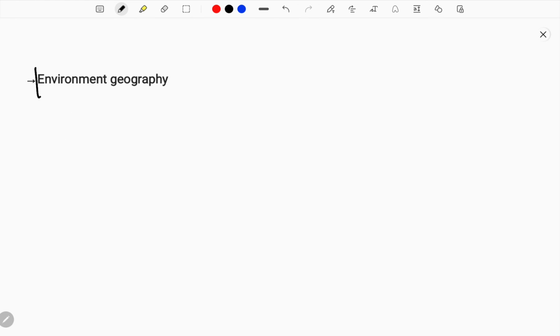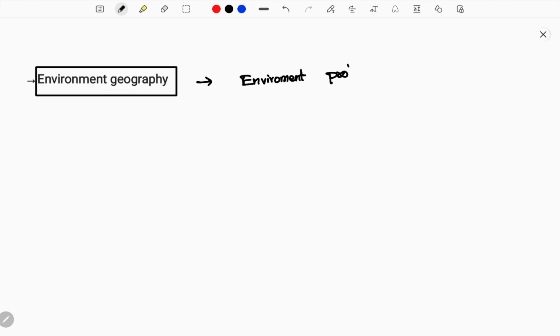And next we come to environmental geography, which is the most important and newest branch of geography, recently included. This plays an important role in environmental problems. When you are studying environment-related problems, that is called environmental geography. And what are the problems that may affect the land or environment?